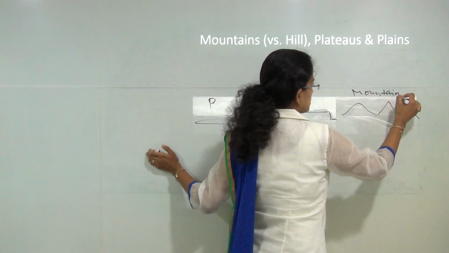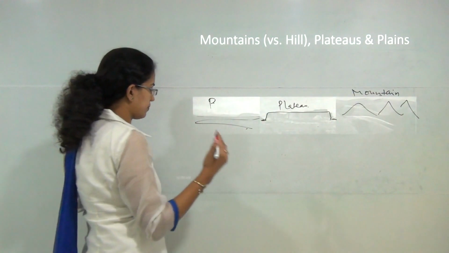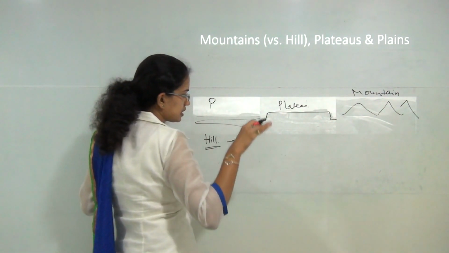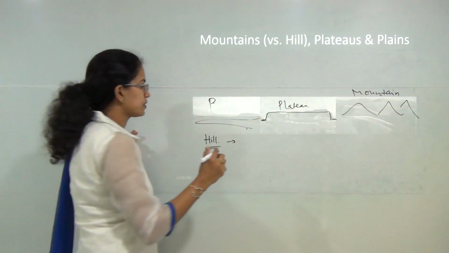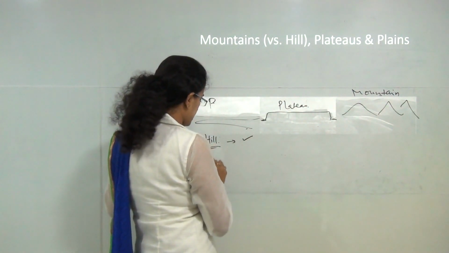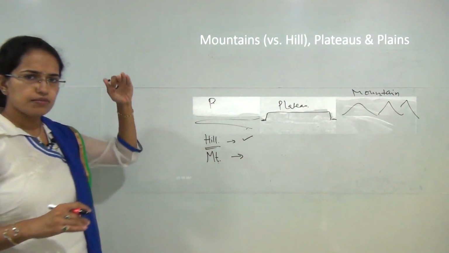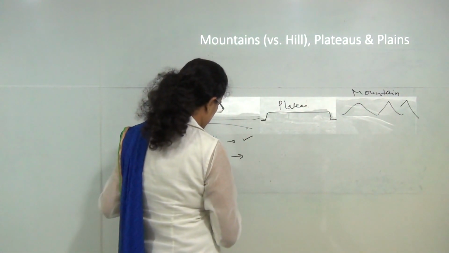Now the most interesting thing is, there are certain differentiations that you must remember. First is hill. Hill is a very small height or small elevated mountain. We call it a hill. Then you have the mountain as such, which is much higher as compared to a hill. Then the next is range.